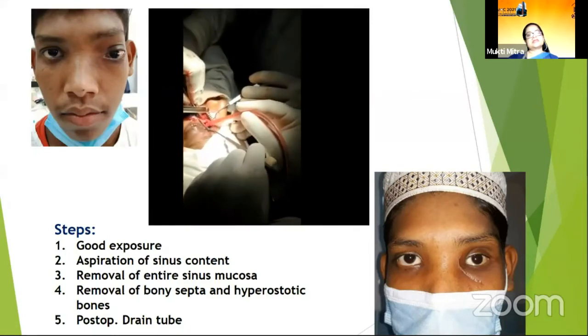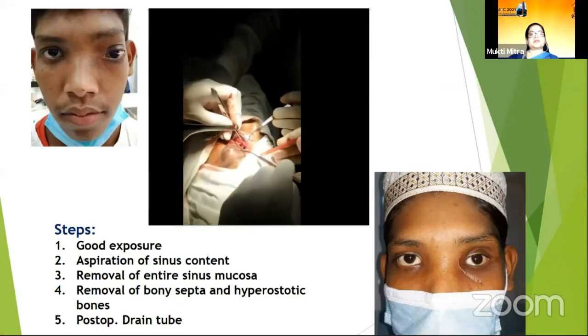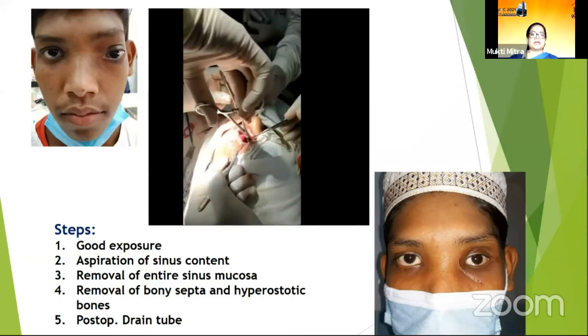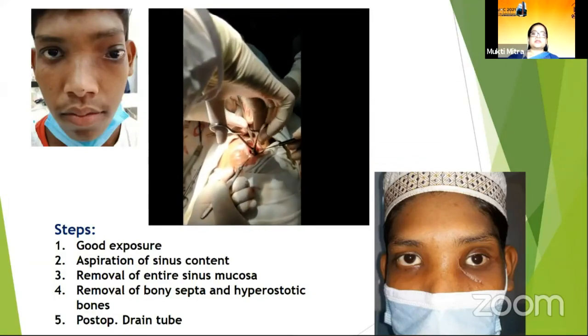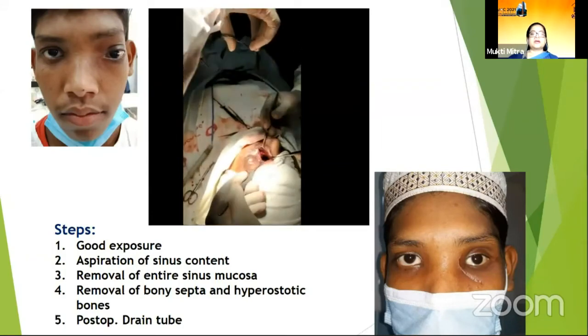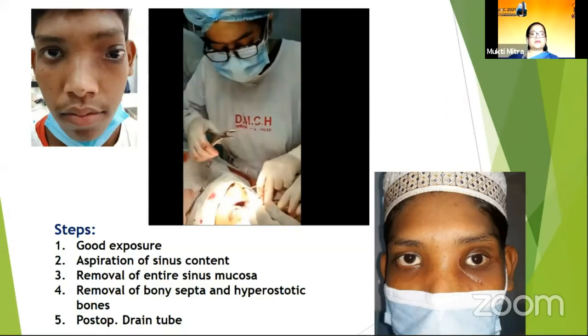After removal of this bony septa, the entire sinus mucosa has to be clearly removed, because if there is a remnant of any sinus mucosa, there is every possibility of recurrence. This has to be carried out nicely so that there is no remnant. After removing the mucosa, the hyperostotic bone has to be trimmed to provide an almost normal appearance, and a postoperative drain tube has to be placed. Though we are not using any stenting to prevent recurrence, these cases are doing nicely without any stenting.